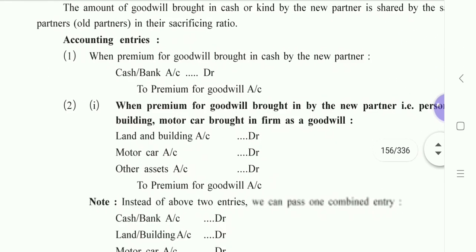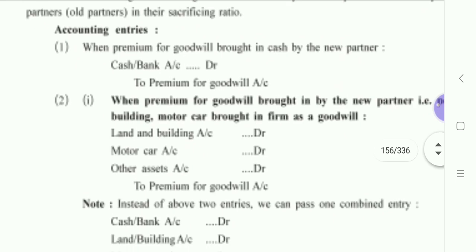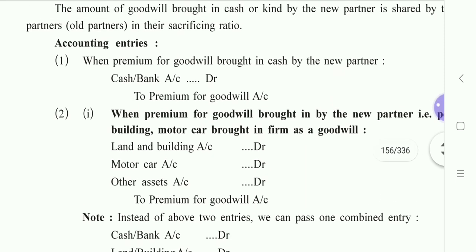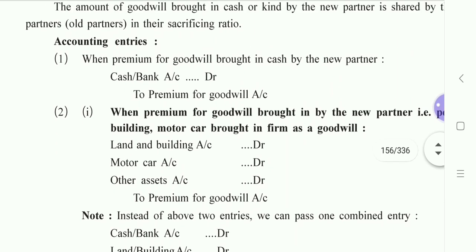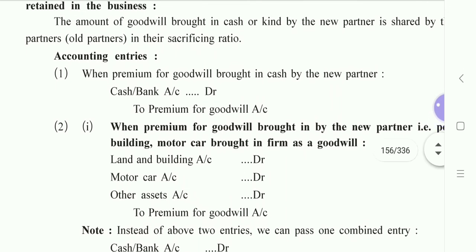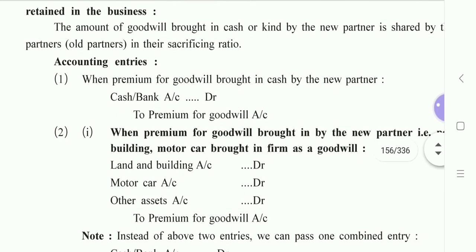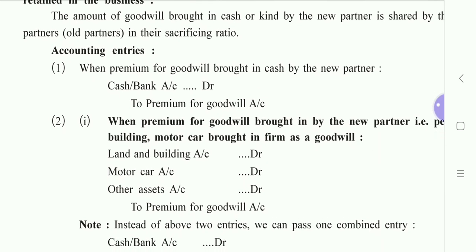Now how do we obtain sacrificing ratio? That also we have learned. We have a formula which is old share minus new share of the partners. When you deduct the new share from old share, you get which partner has sacrificed how much. In short, you'll be getting sacrificing ratio. And when we are going to do the practical sums, I'll explain again how to find the sacrificing ratio. Obviously, it is going to be a part of that particular sum.